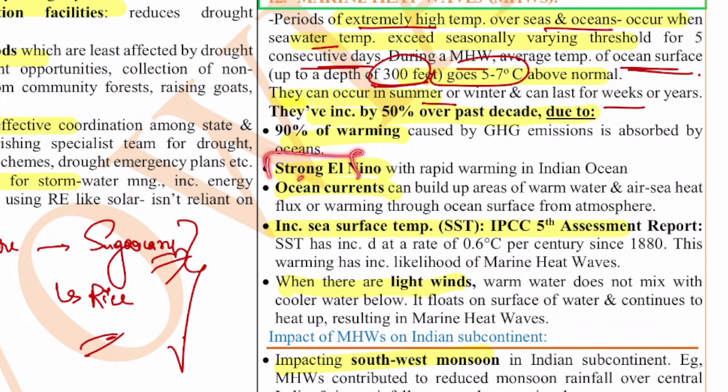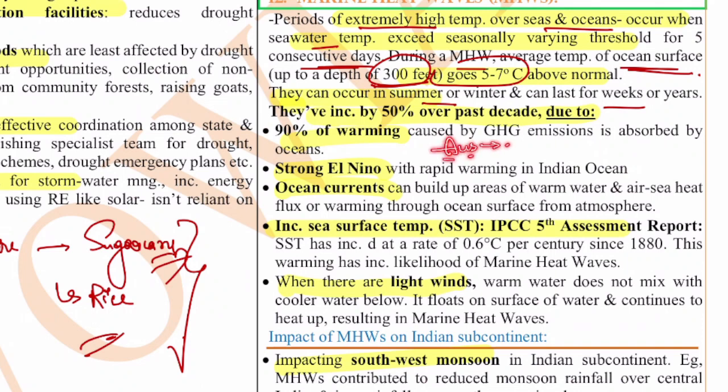The strong El Nino with rapid warming in the Indian Ocean, because as you all know, because of El Nino, the Western Pacific will face a reversal of the currents. Generally, the Western Pacific will have warm currents. That means near Australia, and because of that, there will be rains.